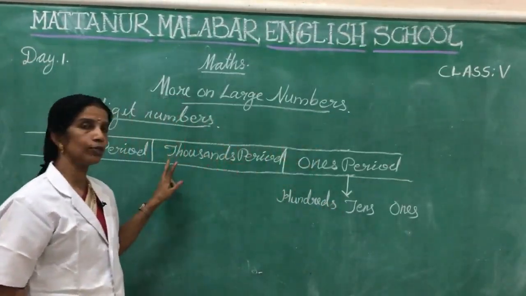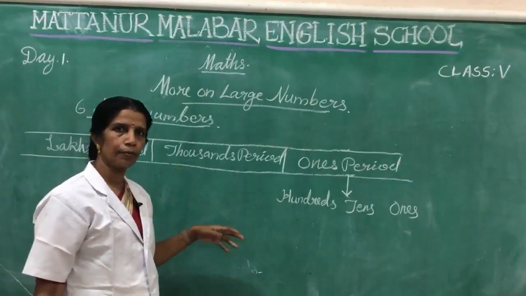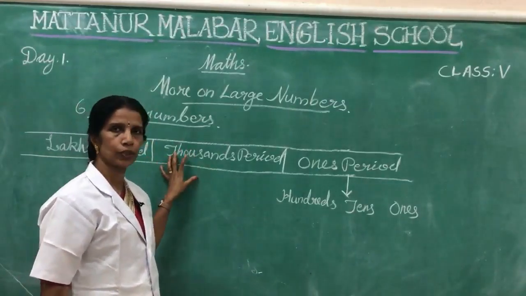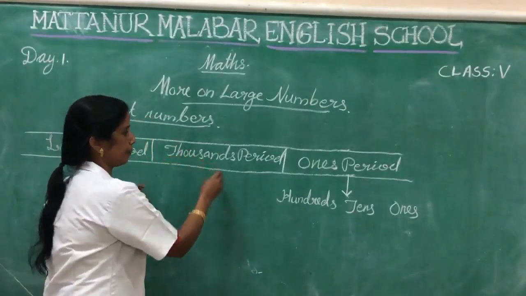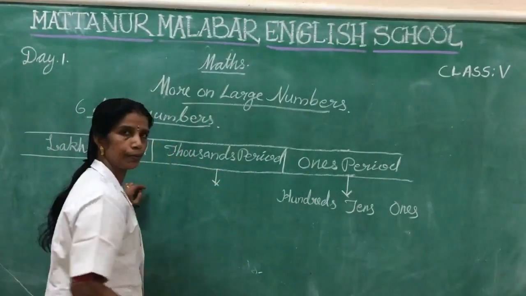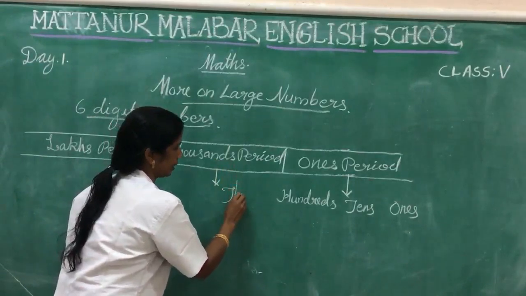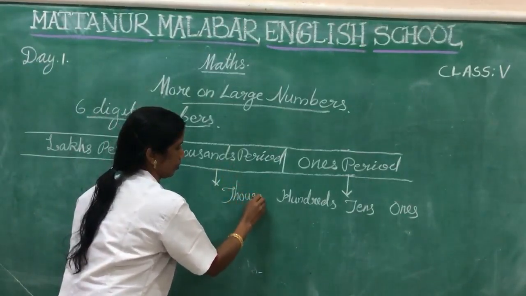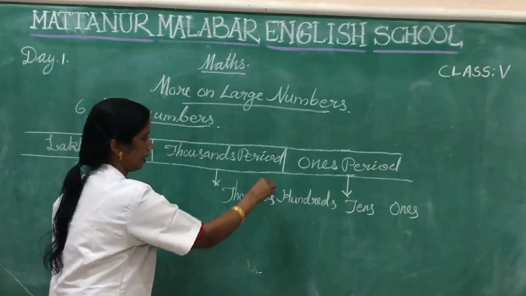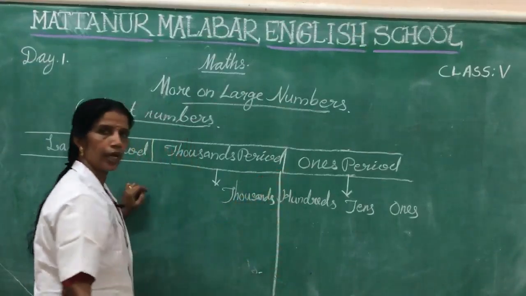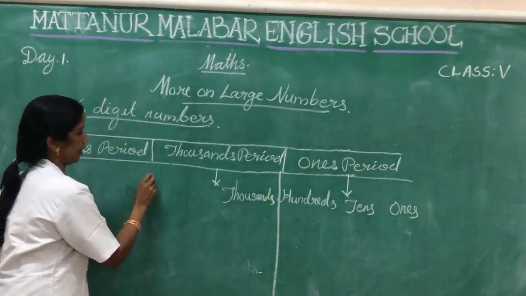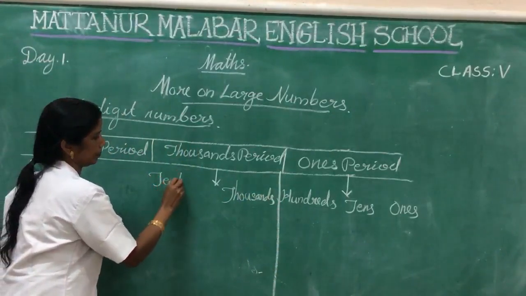Then the next one, 1000's period. You already studied, but you can remember this one. Here 1000's period includes which places? 1000's period includes 1000's and 10,000's.